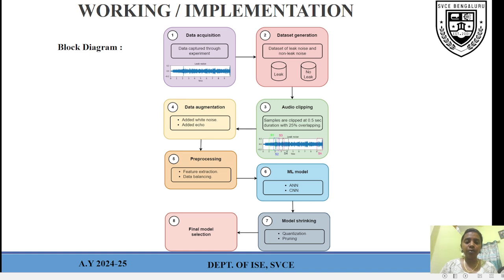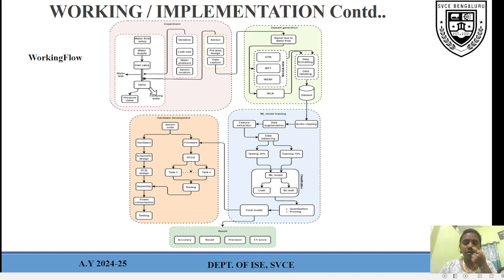We use two ML algorithms, ANN and CNN. Next, we use model shrinking. In model shrinking, quantization and pruning remove the unwanted parts of the model. Final model selection: finally, the model was selected based on F1 score. This is the working flow, which consists of four parts: first is the experiment, second is dataset generation, third is ML model training, fourth is hardware development, and finally the result.